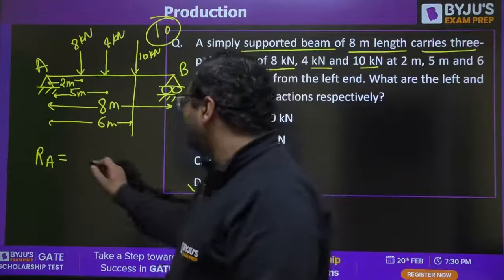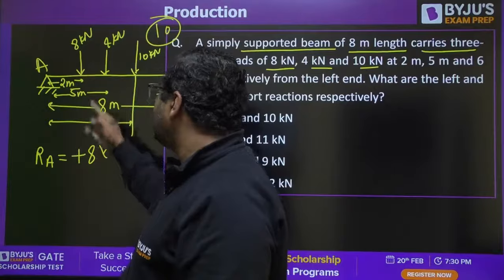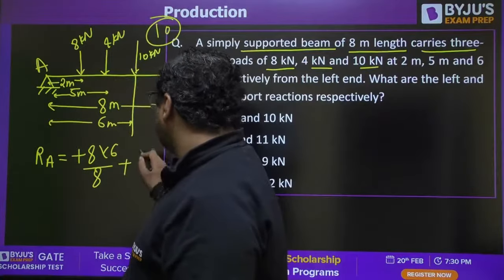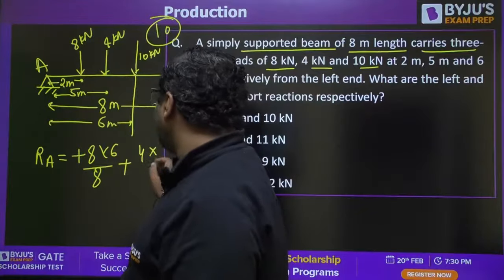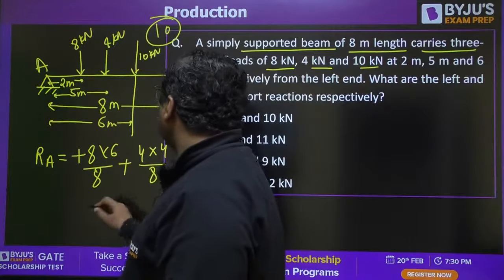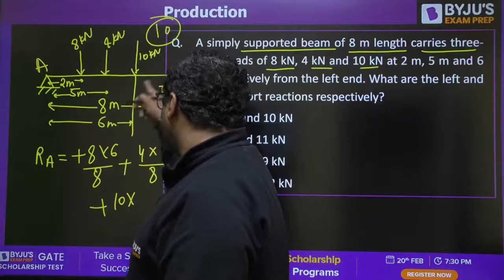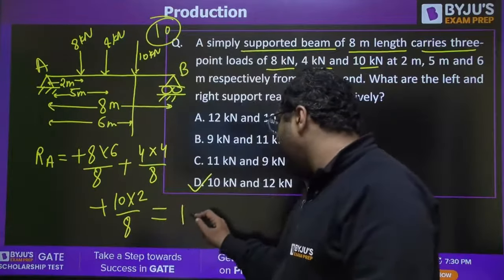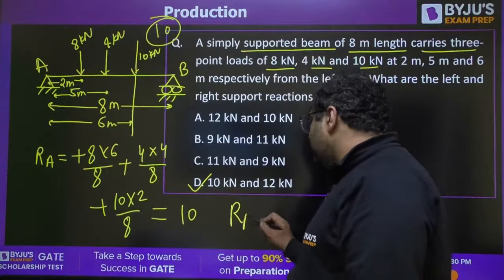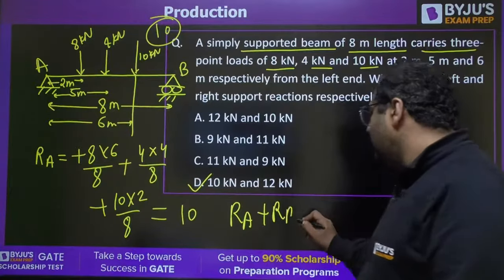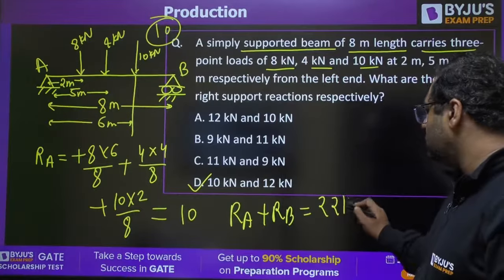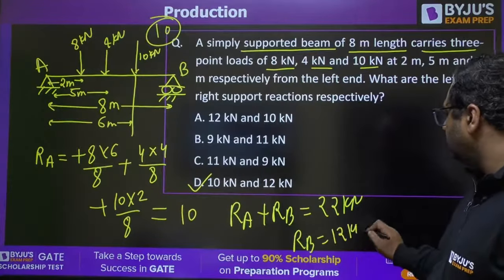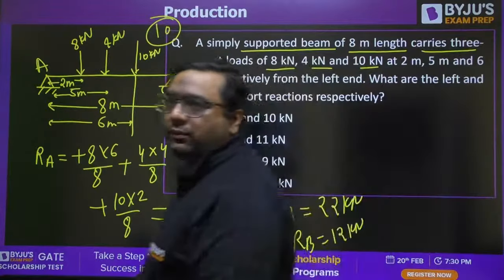RA is plus 8, distance from opposite end is 6, total length is 8, plus 4, distance from opposite end is 4 divided by 8, plus 10, distance from opposite end is 2 divided by 8. So answer will be coming out to be 10. You know RA plus RB is 22. So RB will be 12. D is the right answer.